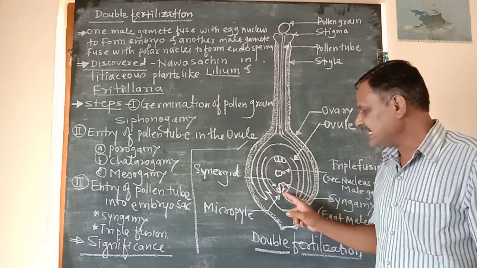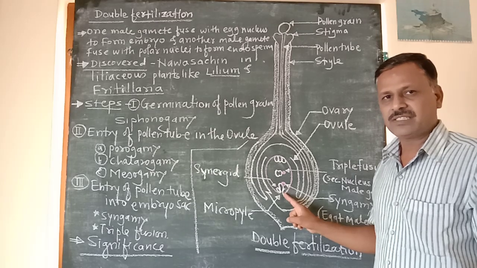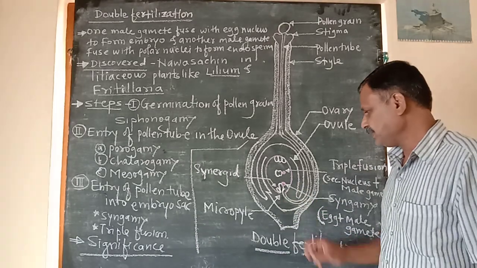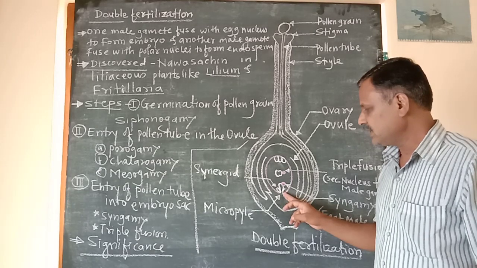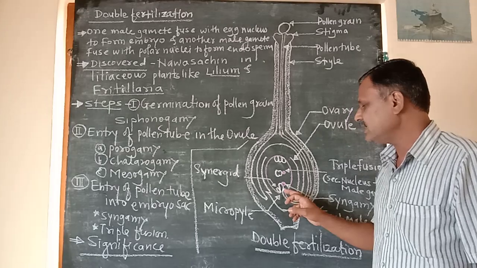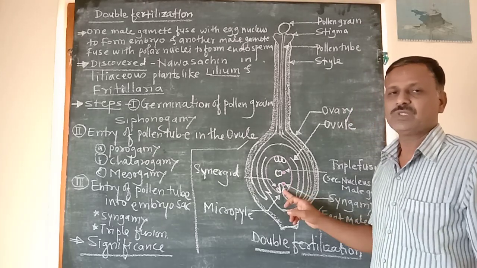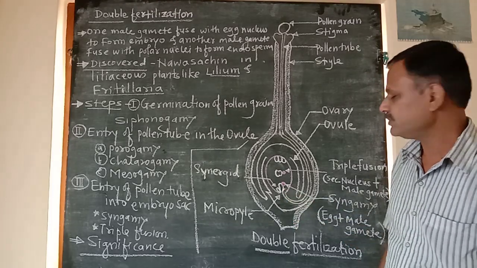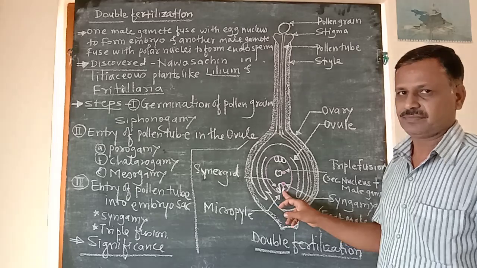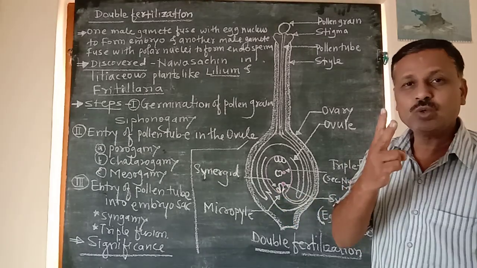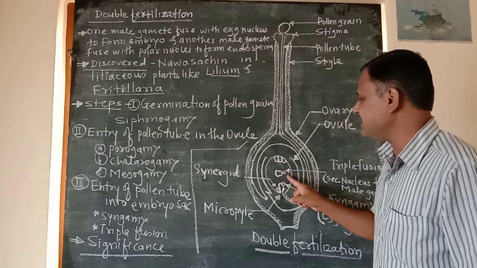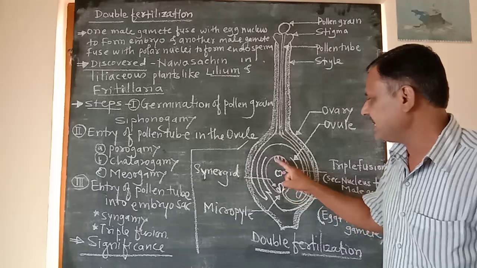After penetration, the tip of the pollen tube starts to absorb a watery fluid from that synergid, so that the tip of the pollen tube bursts and the two non-motile male gametes which are present in the pollen tube are released into the embryo sac.